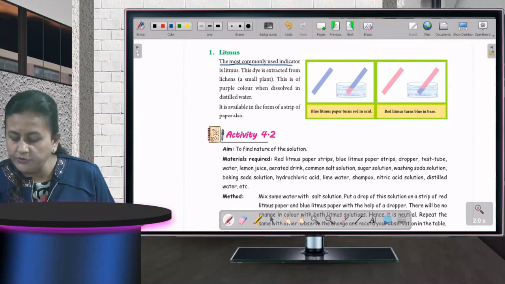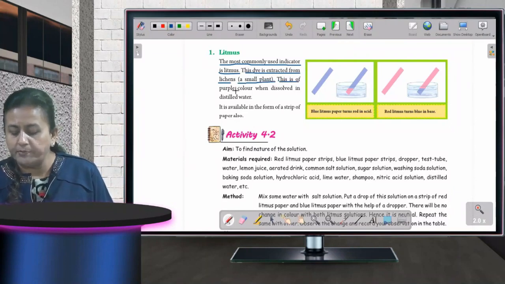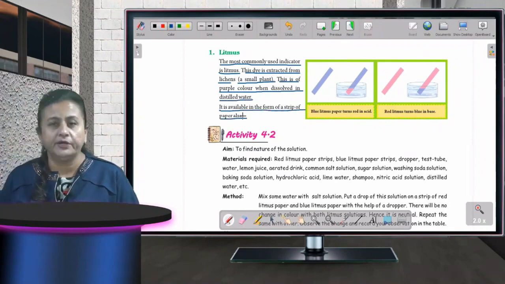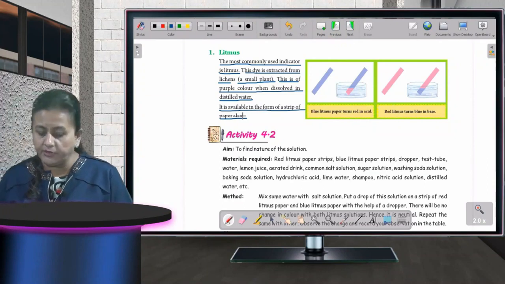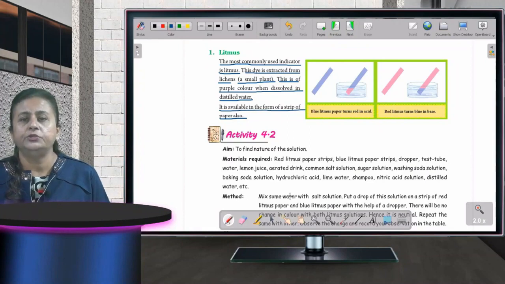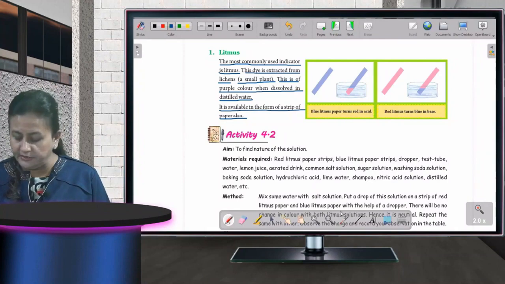The most commonly used indicator is litmus. This dye is extracted from lichens, a small plant. It is purple in color when dissolved in distilled water. It is available in the form of strips of paper also. It is a kind of plant, and it comes in the form of small strips. When you put this litmus paper in the solution, you come to know whether the given solution is acidic or basic in nature. Fine.